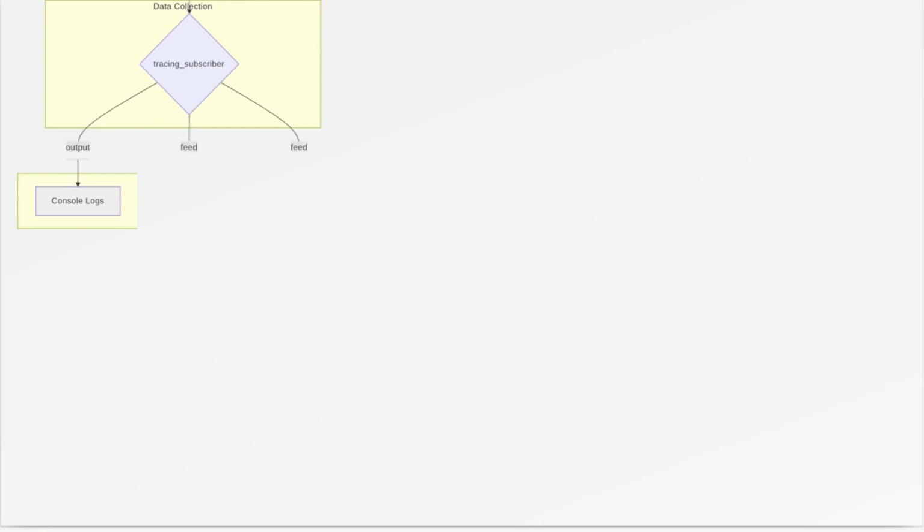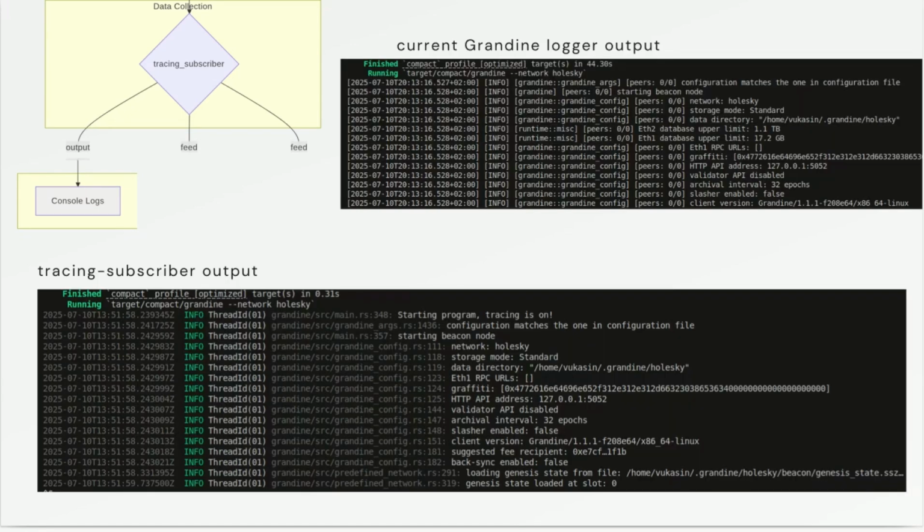First one is console log. It's the basic one, and using tracing subscriber gives us more powerful and configurable logging, which we can see in the bottom image. And there are included thread IDs, file names, line numbers, etc.